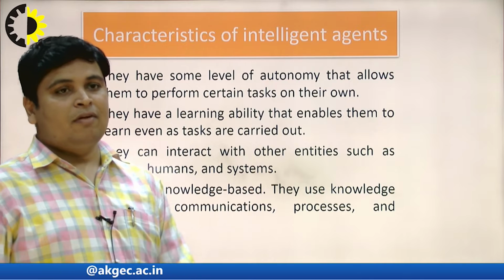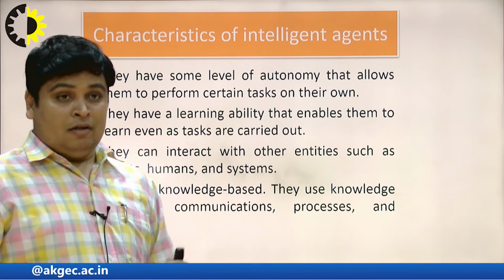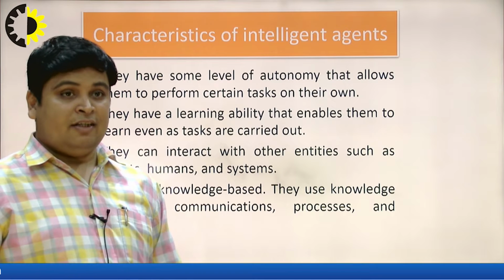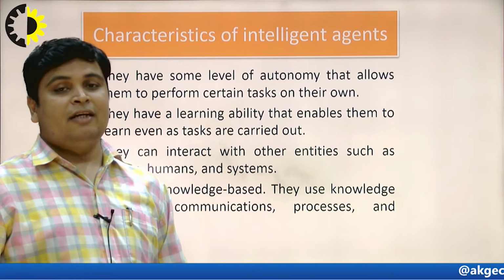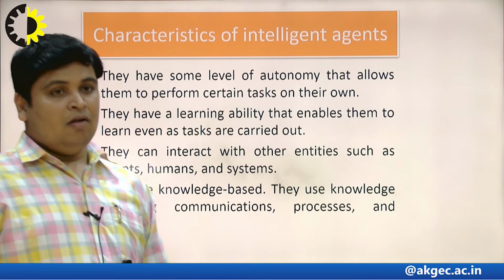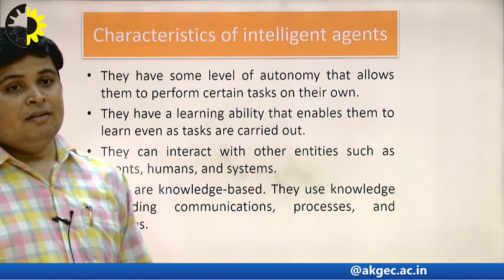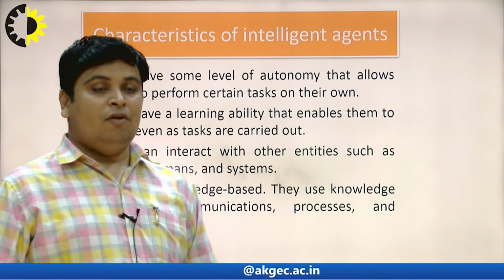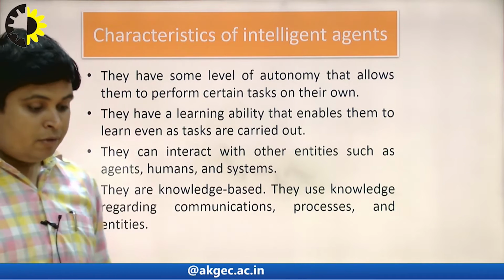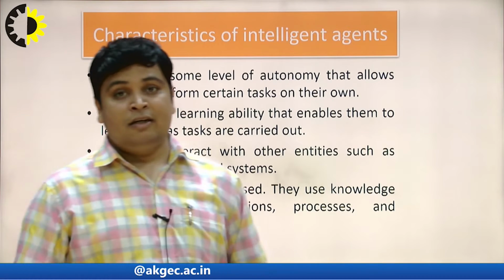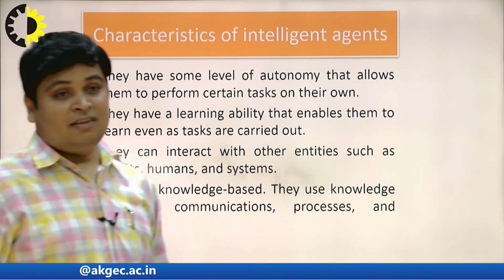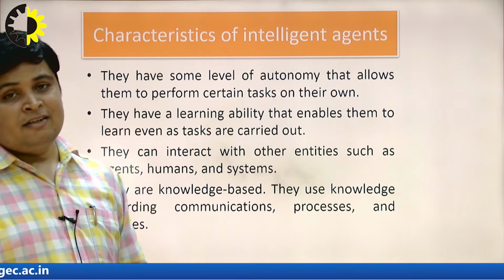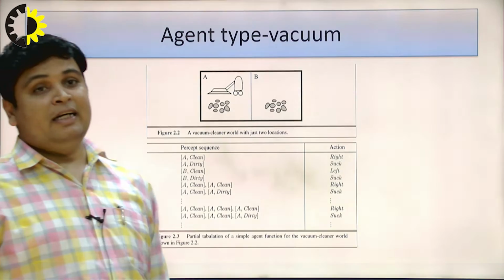Third, they can interact with other entities such as agents, humans and systems. Fourth, they are knowledge based. It means they use knowledge regarding communications, processes and entities. So these are the characteristics of a good intelligent agent.